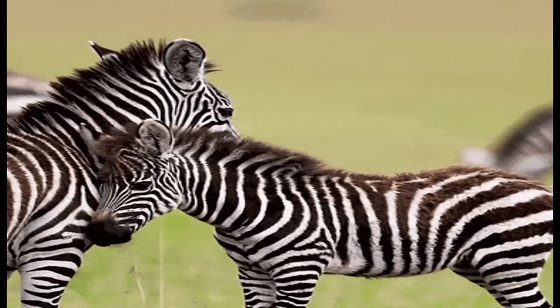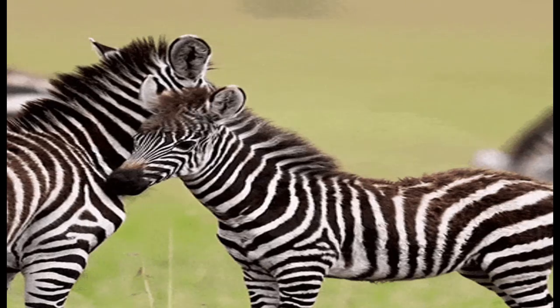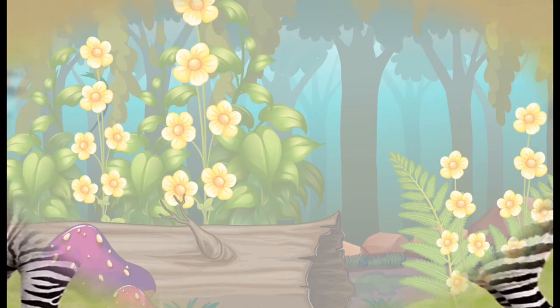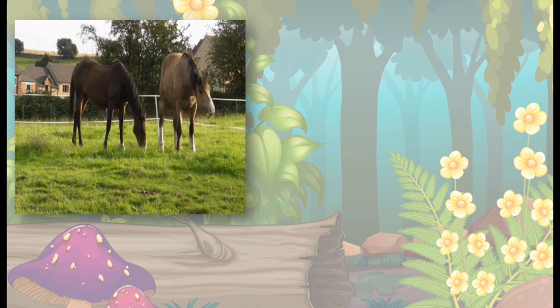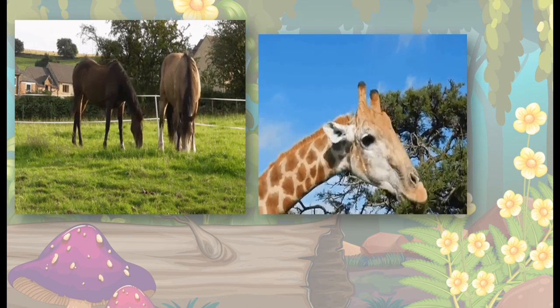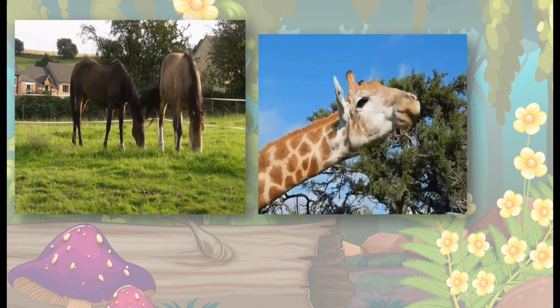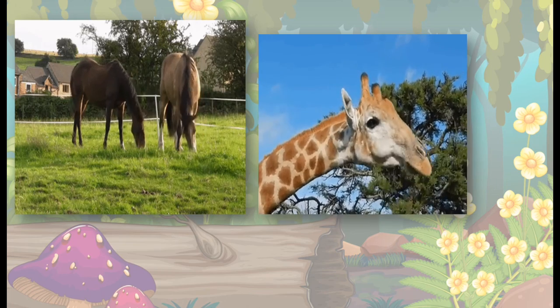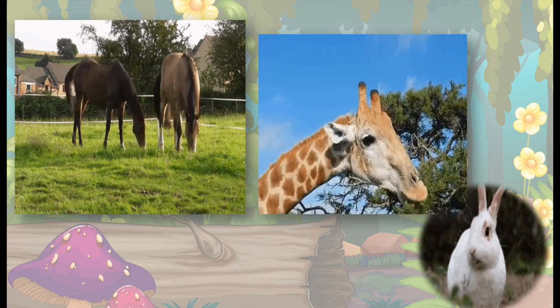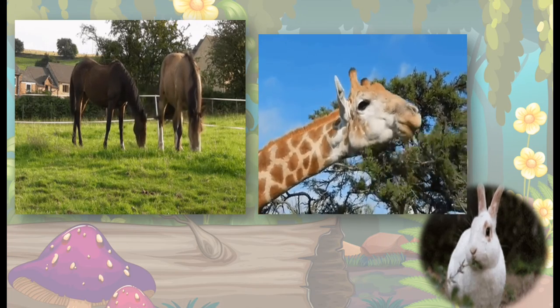Let's move on to the very interesting part about how animals take in food and what type of food they eat. Now there are certain animals like the horse. Here you can see, what are they eating? They are eating grass. We do not see horses eat other animals, right? We just have seen horses eating hay or grasses around them. Similar to that, you can see a giraffe eating tree leaves. It doesn't eat grass, but it eats leaves or the parts of a plant. Here you can see a rabbit also chewing the grass that is available on the ground surface.